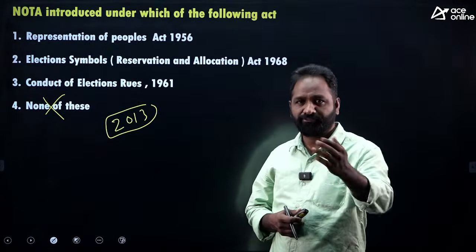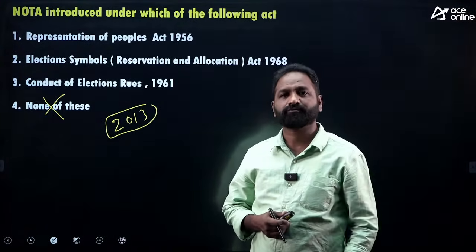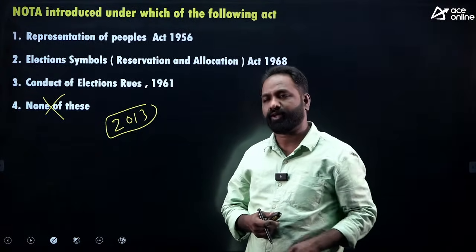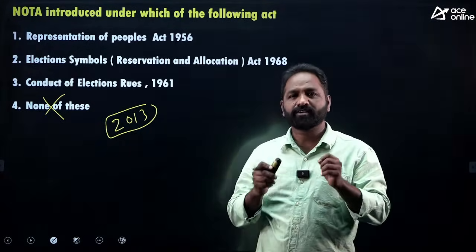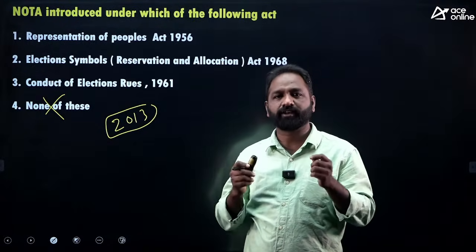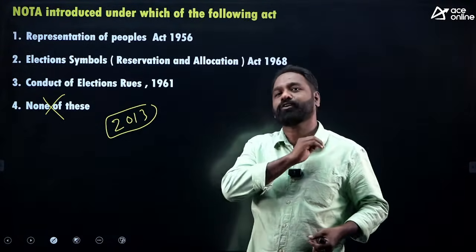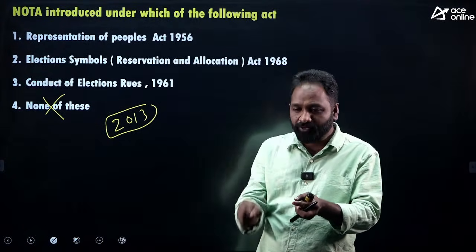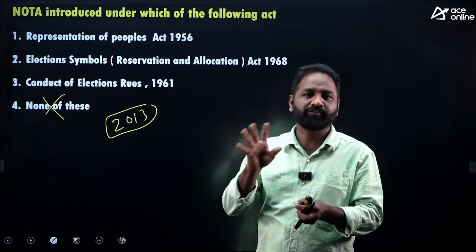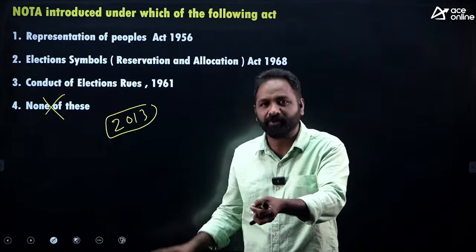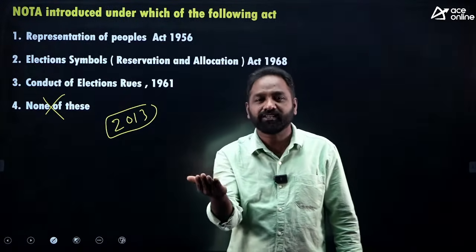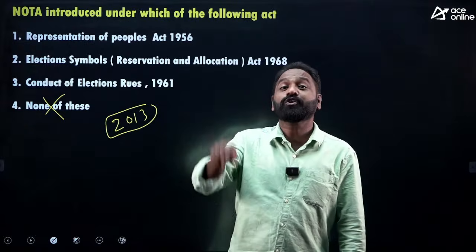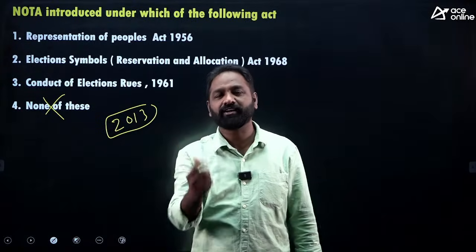Earlier, if elections were going on, you could visit the poll booth and say that you want to exercise your vote but don't want to vote for anybody. Then they would write down the name of every person who did not want to vote for anybody. That means they have the data of these persons who do not want to choose any candidate.